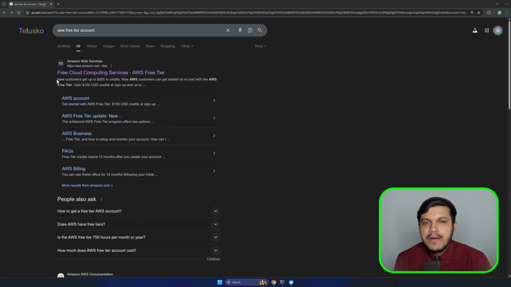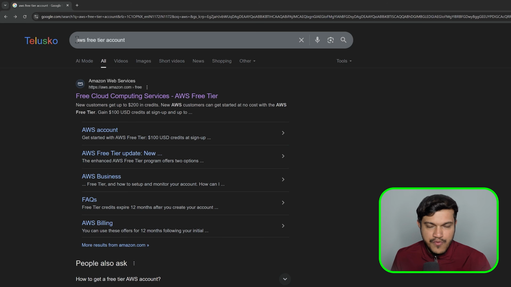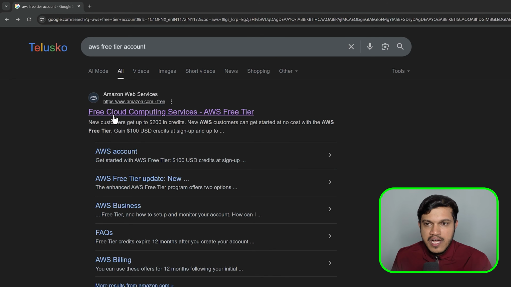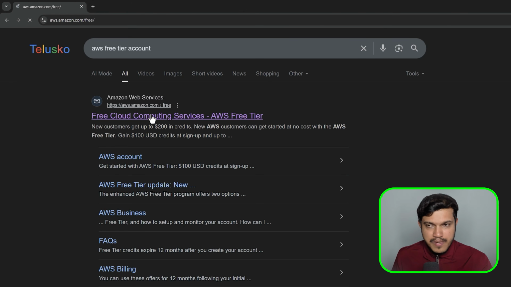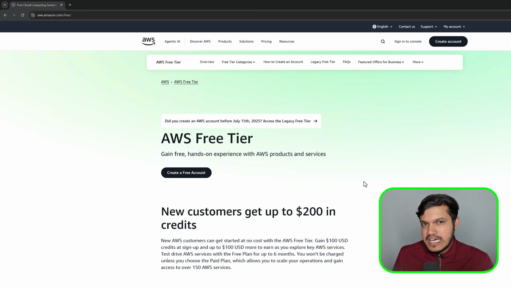Hello and welcome back. In this video, we will understand how to create a free tier account in AWS, for which you can open any of your favorite browsers and search for AWS free tier account. And we have an option here, the first option, please do click on this. It will redirect to this page wherein we have an option here, create an account. Please click on this.